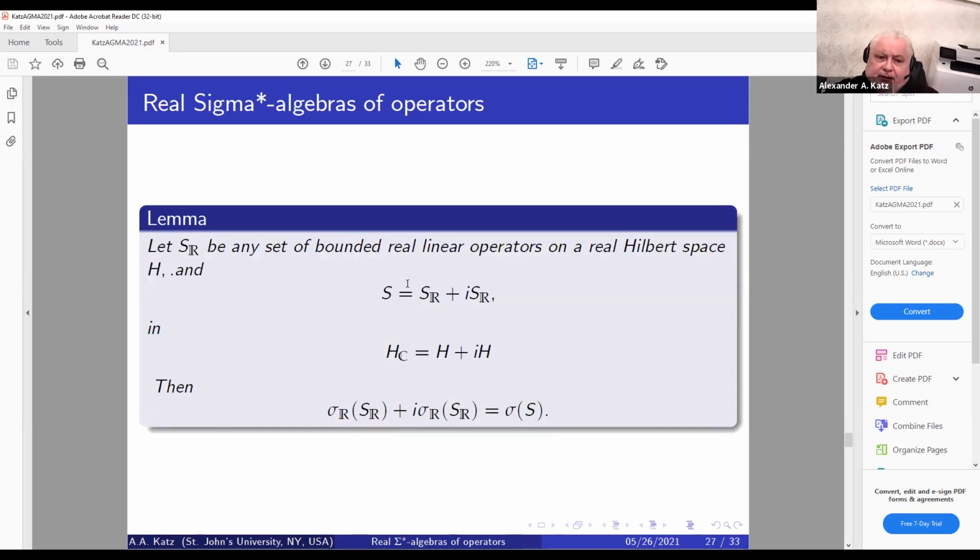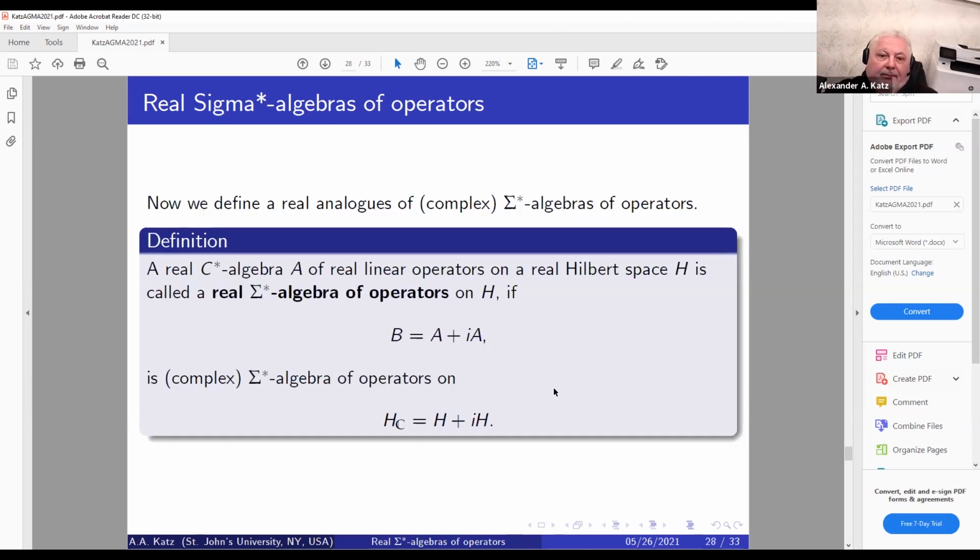Then the following lemma is valid: if S is any such set, and we take its complexification and the complexification of the real Hilbert space, then the complexification of the real envelope will be the complex envelope. This is an important lemma because it allows us to transfer from the real case to the complex case through complexification, by taking sigma envelopes together with complexification. So we're talking about commutation of diagrams, right?